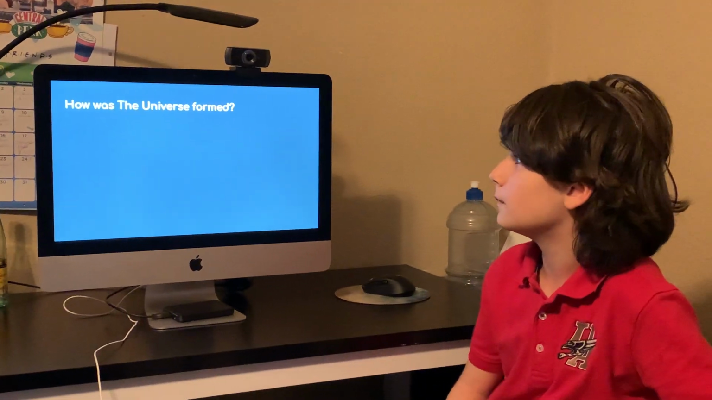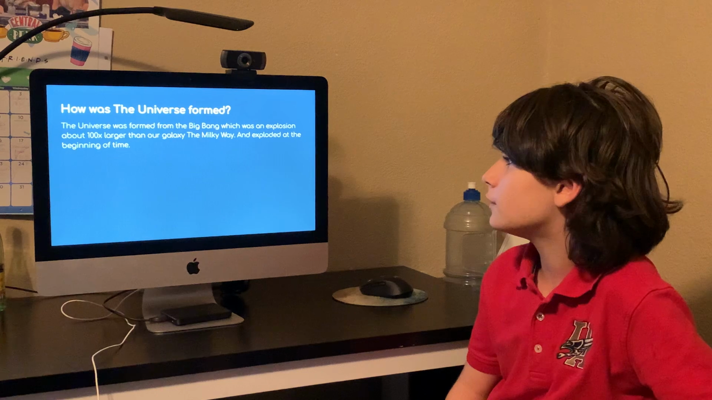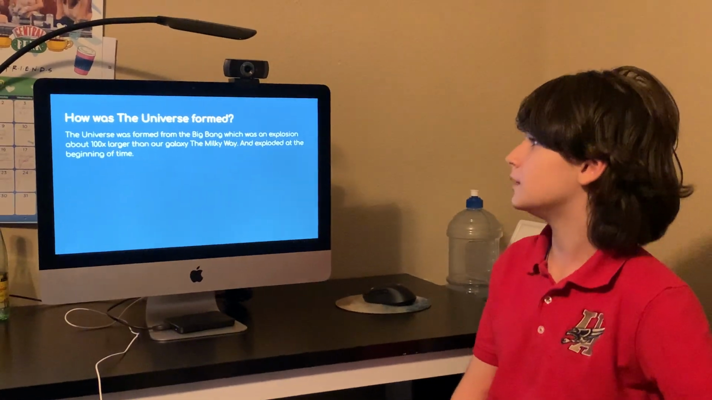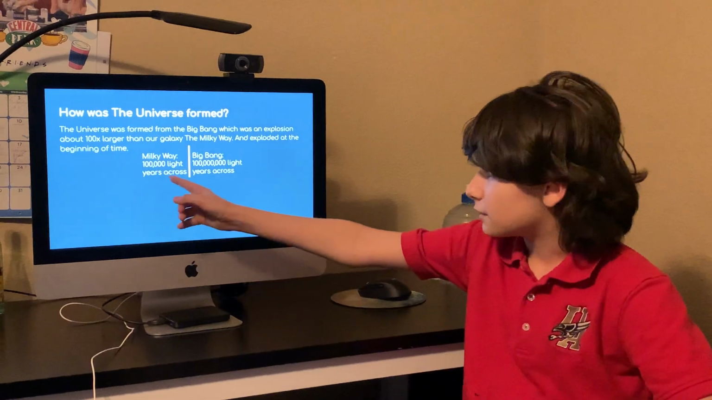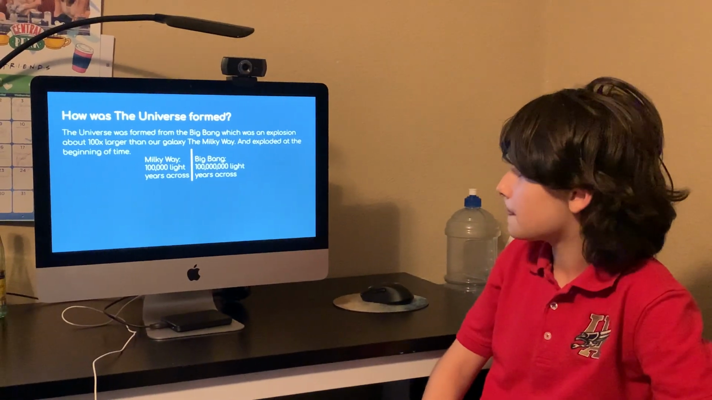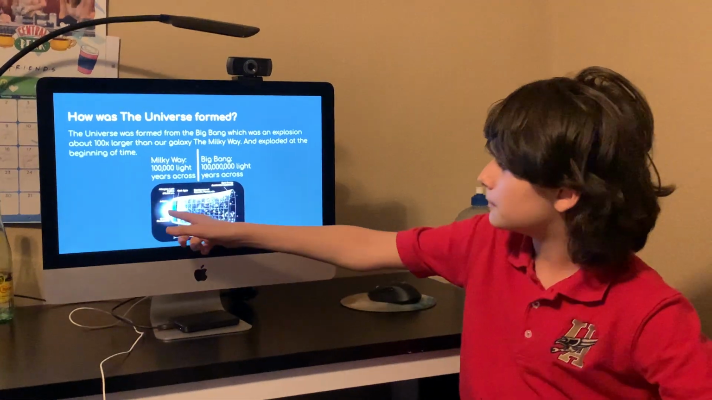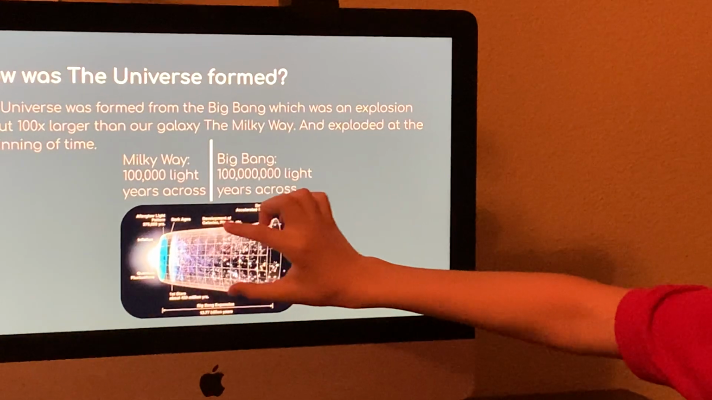How is the universe formed? The universe was formed from the Big Bang, which was an explosion about 100 times larger than our Milky Way galaxy and exploded at the beginning of time. The Milky Way galaxy was 100,000 light years across, and the Big Bang was 100 million light years across. As you can see, this is the Big Bang, and this is the present day, and this is the growth of the universe over time.